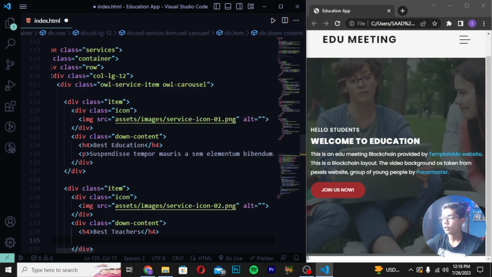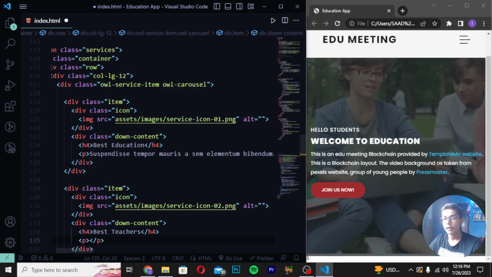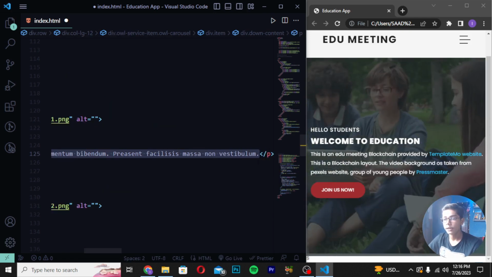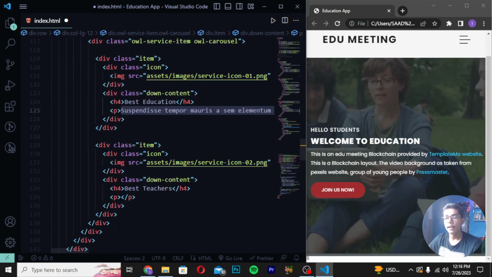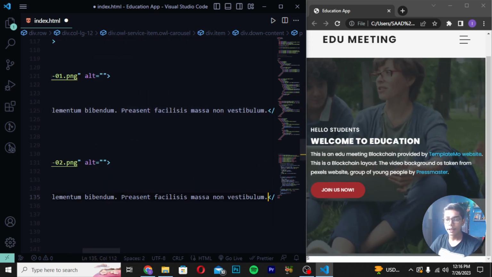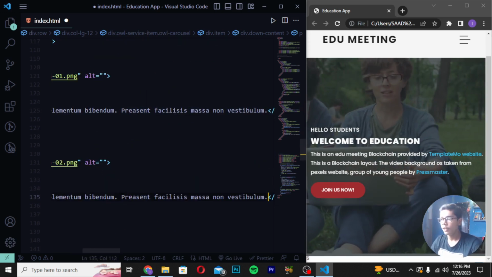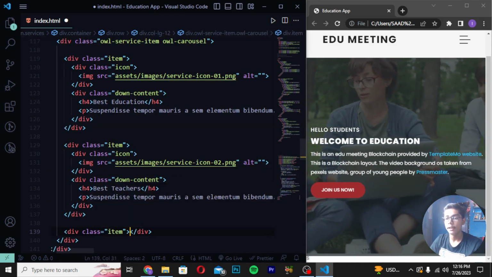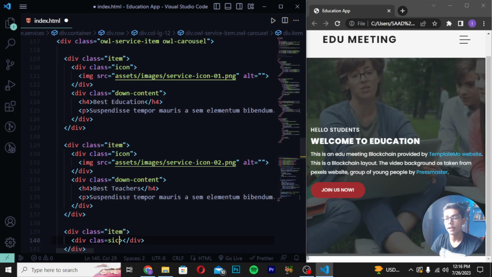Then move after the h4 tag here, and then write p tag. Just copy this text which we have written here. So I will be now pressing Ctrl C to copy this, and then I will be pasting it in every place where I want to just write a paragraph here. So then I will be moving down after this tag, create a div class item again, write here div class icon.